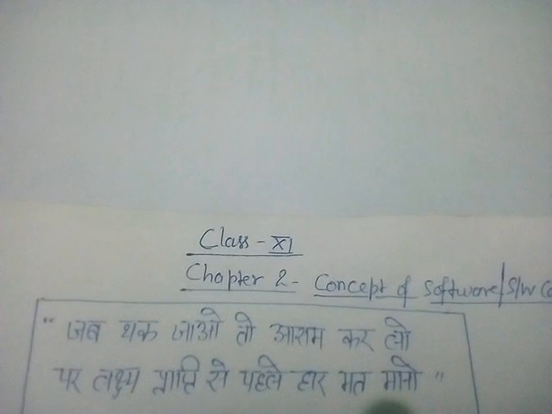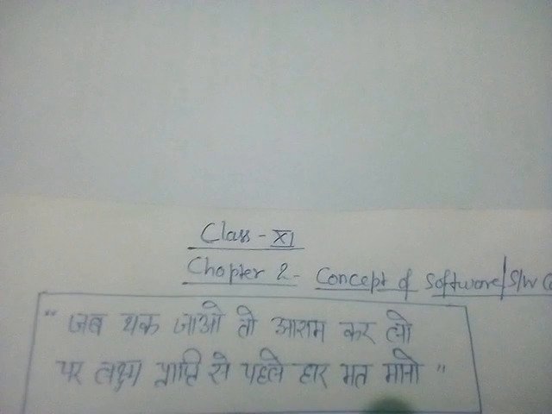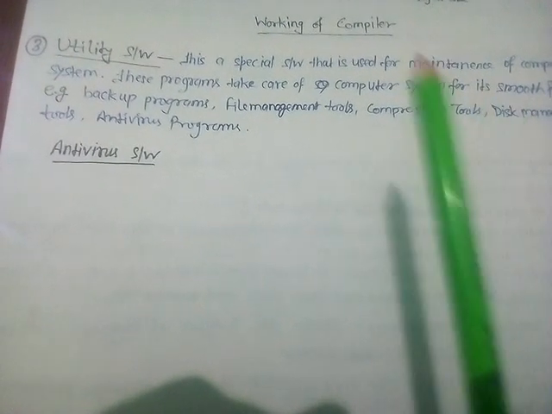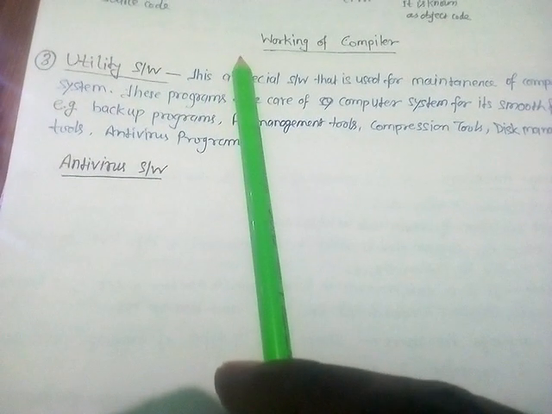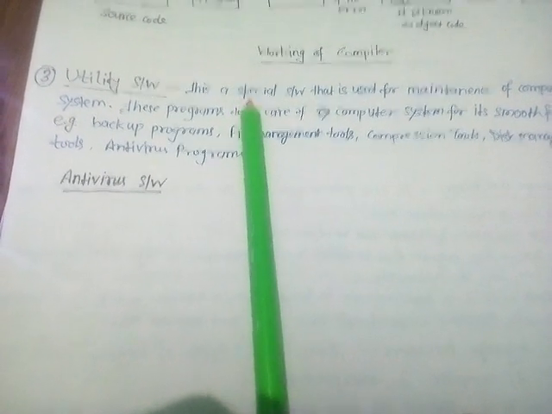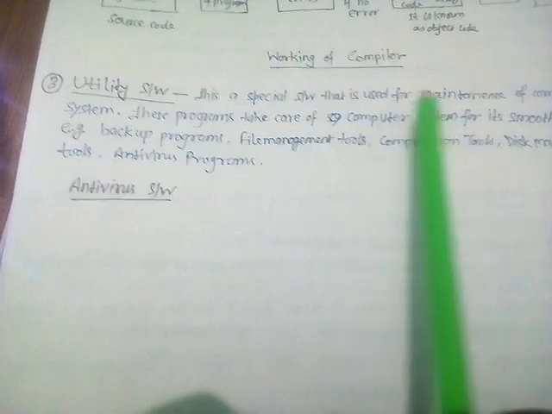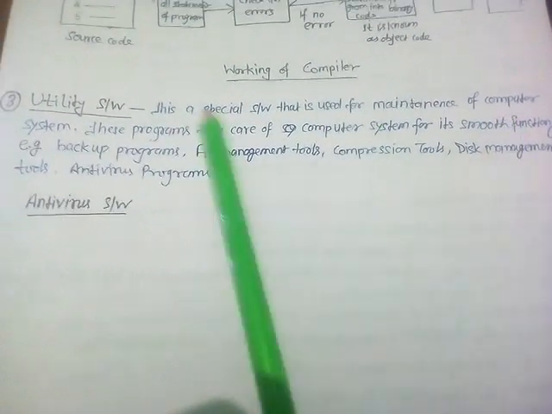Now let us discuss our topic, utility programs. Utility software is the third part of the system software. This is a special software that is used for maintenance of the computer system.